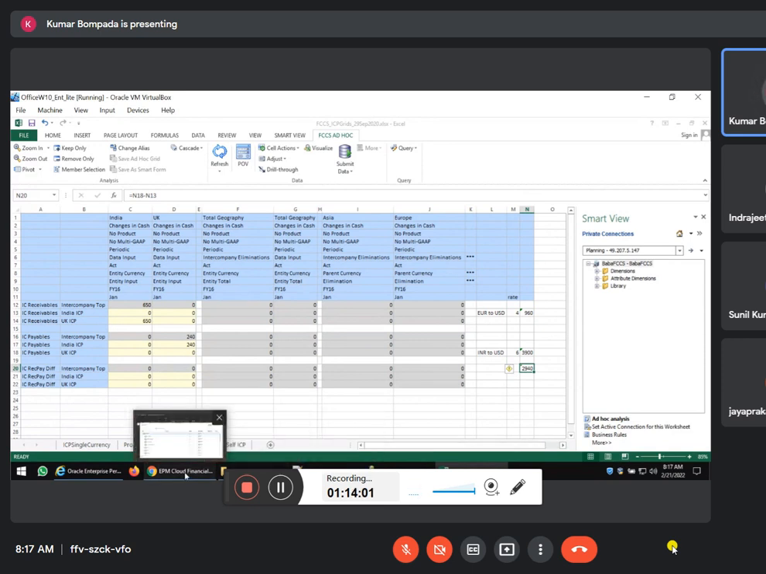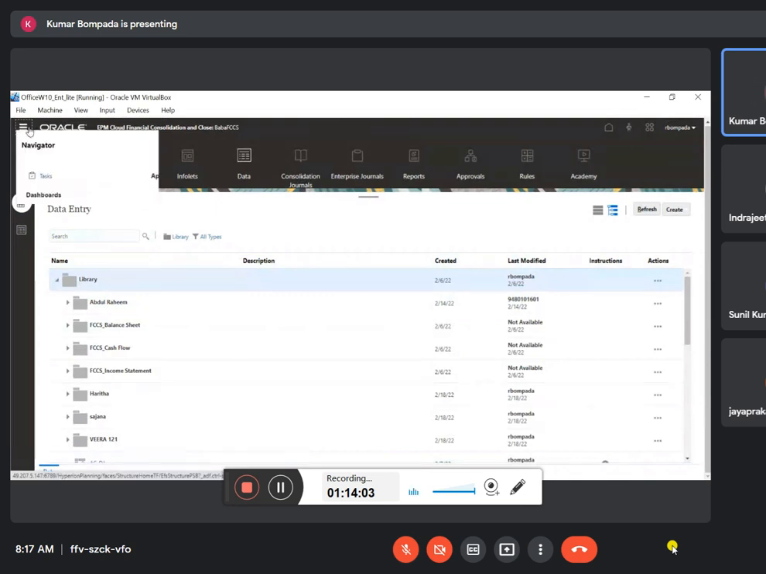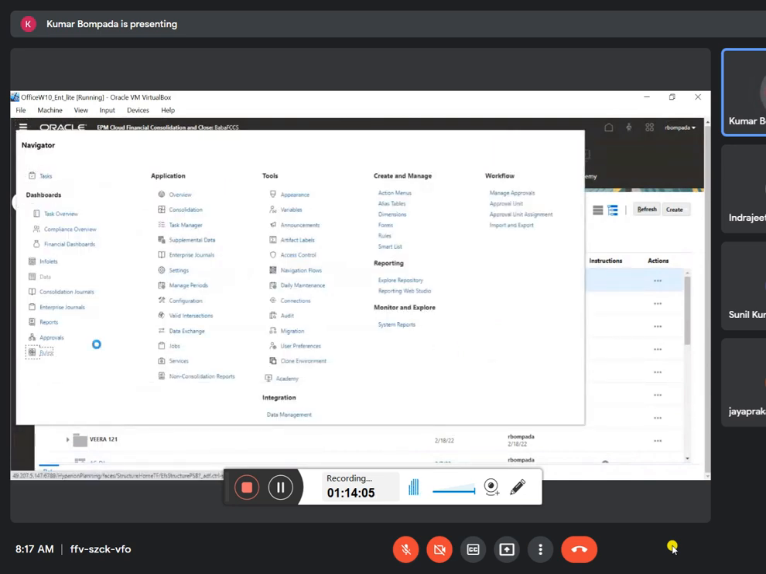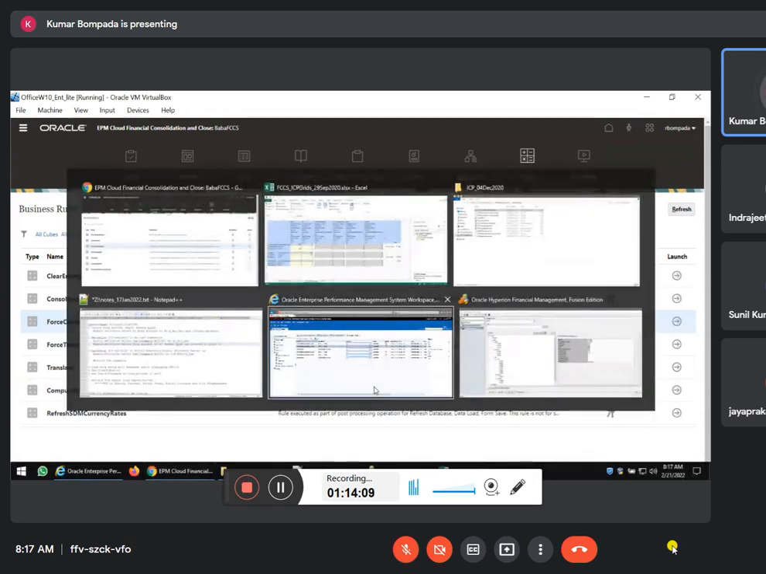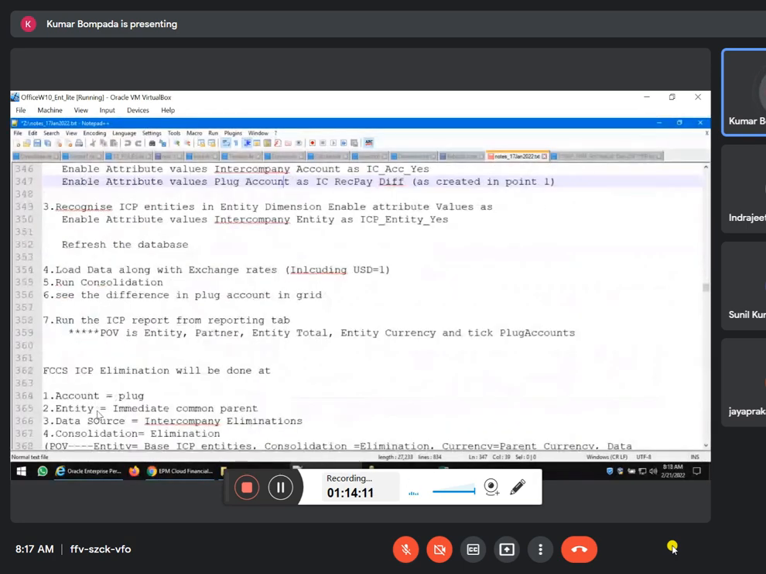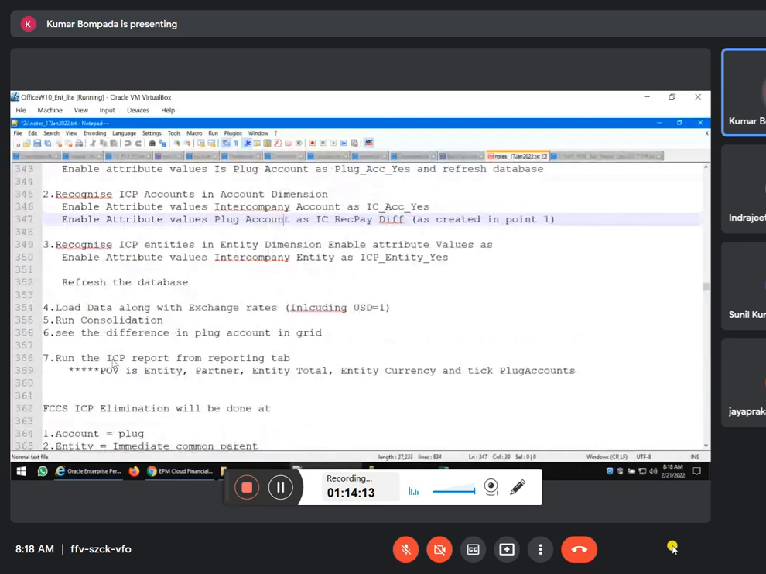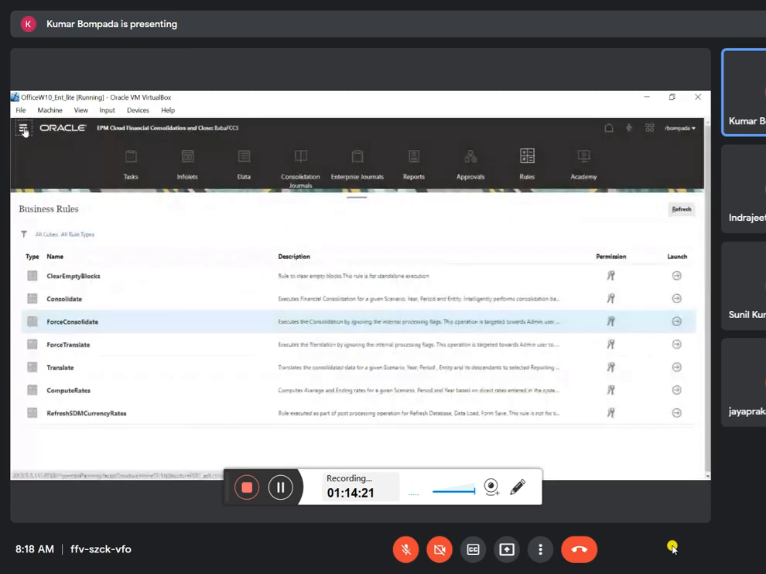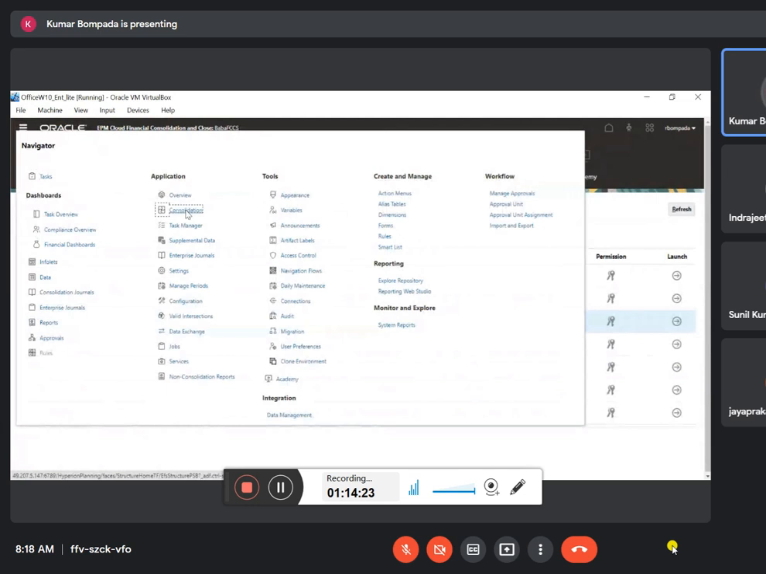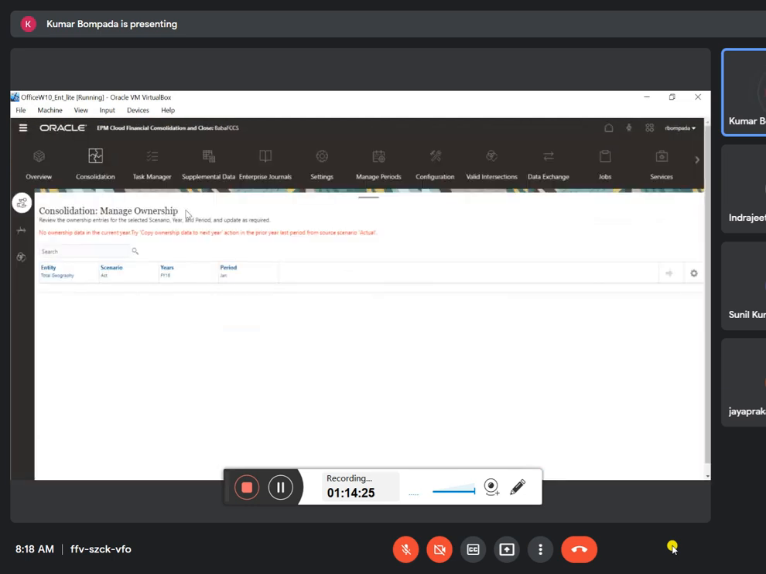Now come here, go to navigate, go to rules. So before going to rules, here in the notes I have clearly given you that ownership data should be copied to next year. So go to consolidation, see, no ownership data in current year 16. That is the reason. So you have to put 15.